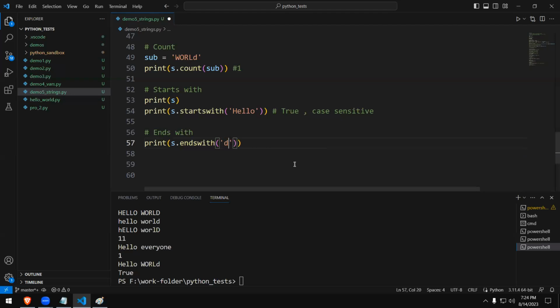Okay. Simply give D and see whether it is ending with that. This is the actual character sequence. You can see hello world. Yes, it is finishing with the letter D. So we should get the answer as true. Let's see whether we are getting the value true. There we go. True is coming again. So that's right.